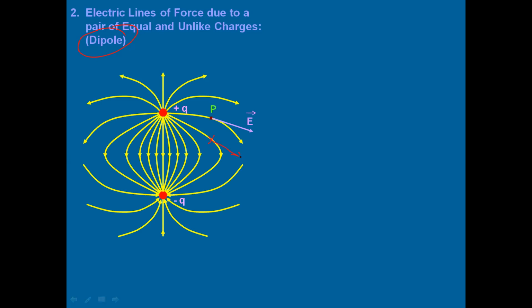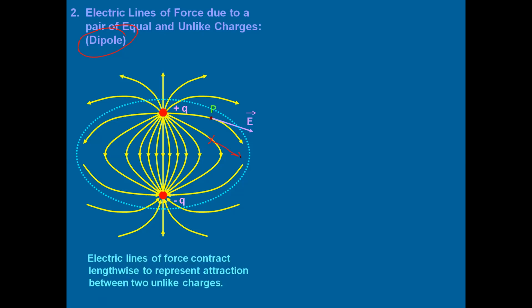Along the tangent will be the direction of the electric field. Here you can see, as I told you, the lines of force are contracting, which means it represents attraction between the two charges.